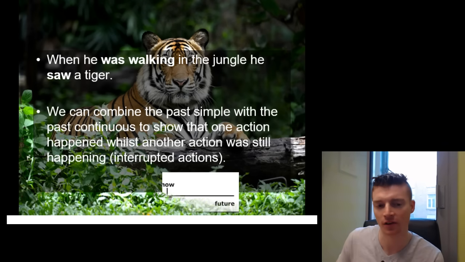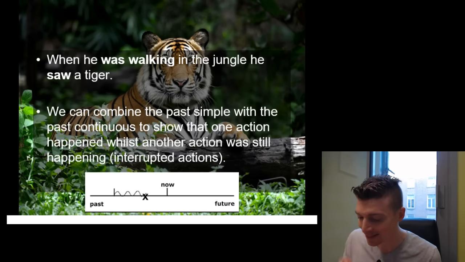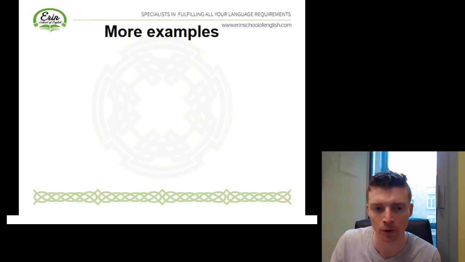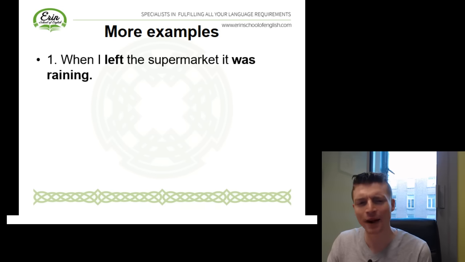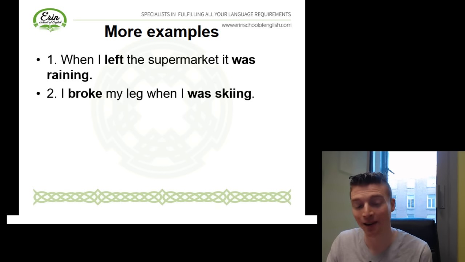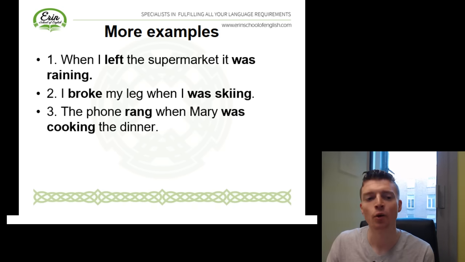So have a look at the timeline here. Both actions are in the past, but we've got the past continuous when he was walking, and as this action was happening, he saw a tiger. Let's have a look at a few more examples. So when I left the supermarket, it was raining. I broke my leg when I was skiing. The phone rang when Mary was cooking the dinner.